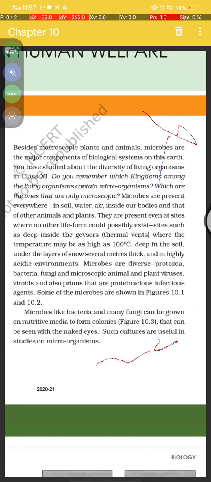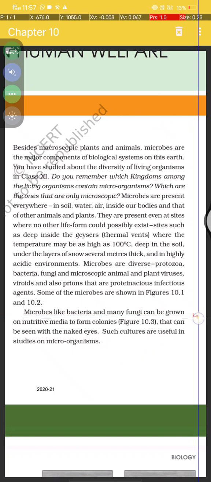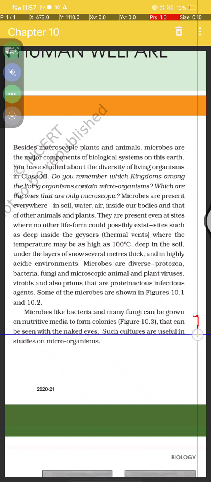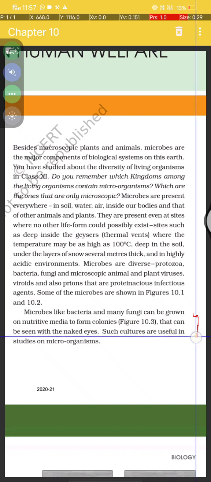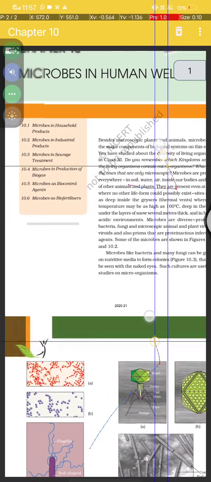Now, microbes like bacteria and many fungi can be grown on nutritive media to form colonies, as in figure 10.3, that can be seen with the naked eye. Some such cultures are useful in the study of microorganisms.